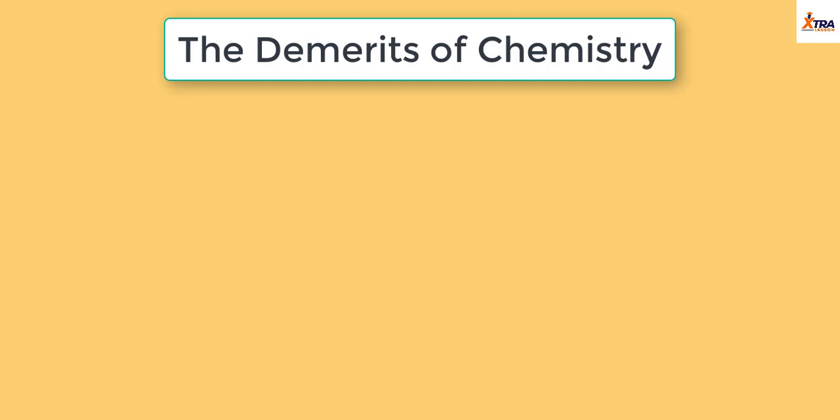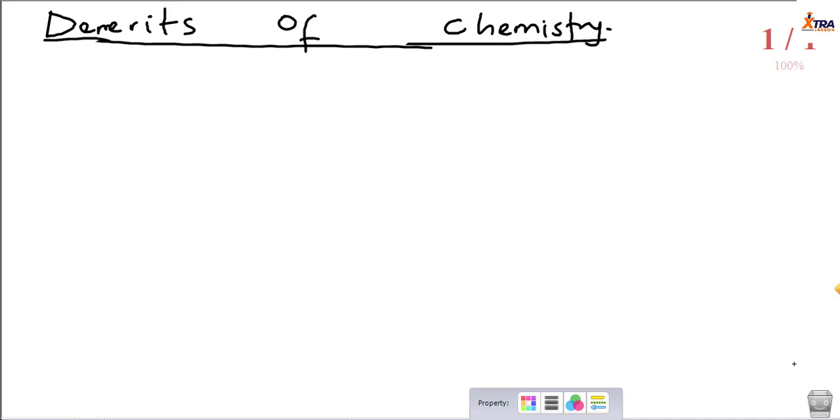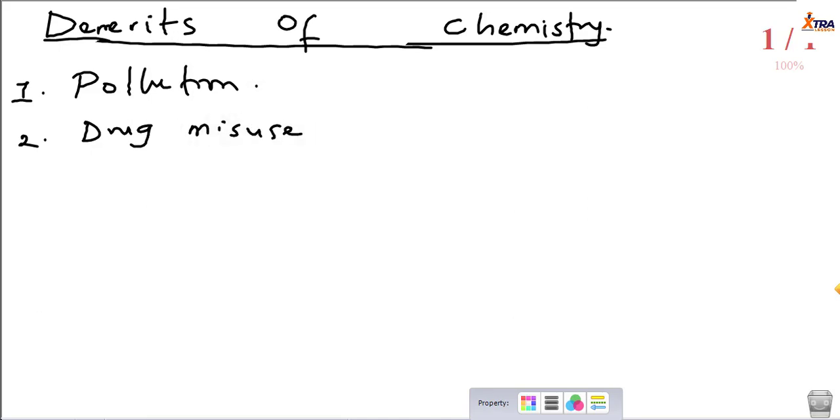Now, disadvantages, by the way, are products or negative experiences derived from the application of chemistry. And what are examples of these negative experiences? We would start with pollution as the demerit of chemistry, and then we'll discuss drug misuse and abuse, and we'll discuss accidents, that's chemical accidents. All right, so now let's discuss this.